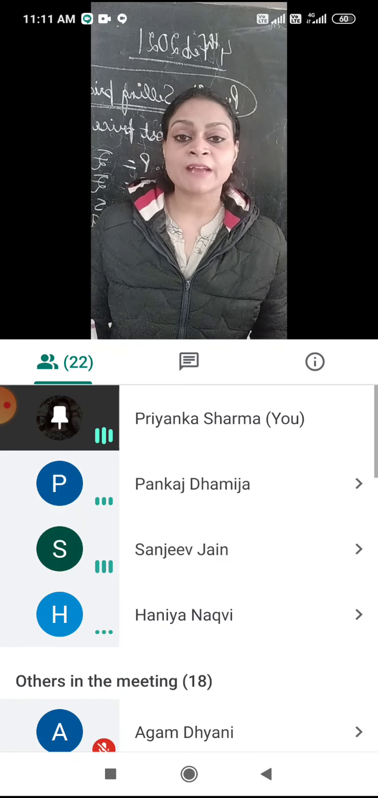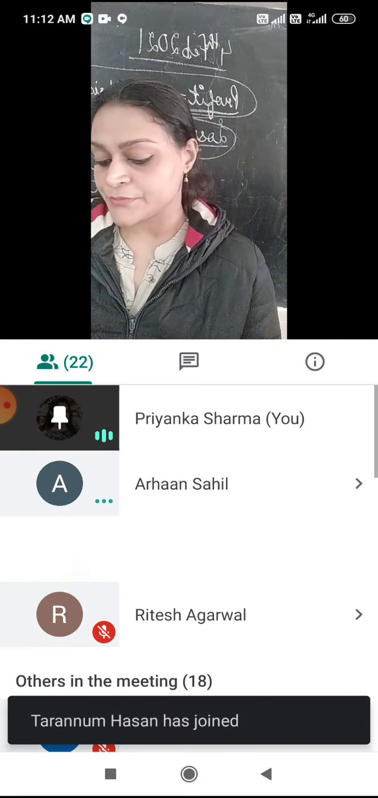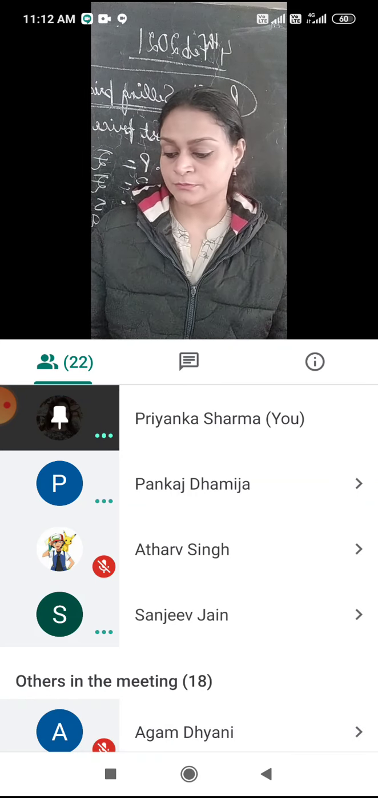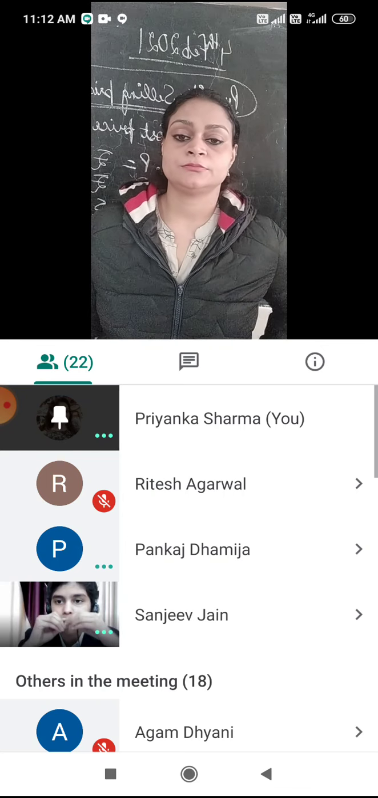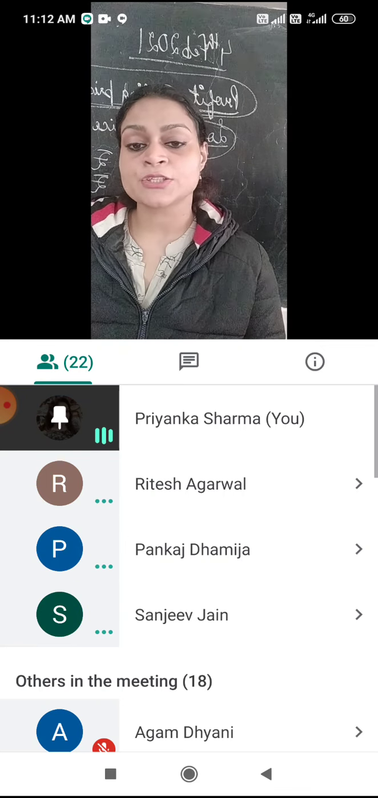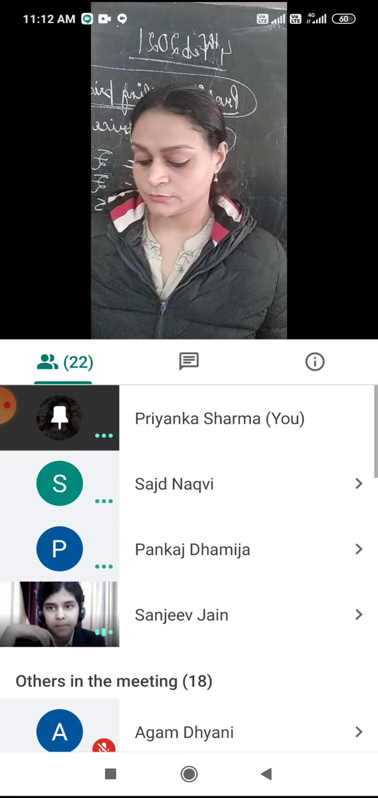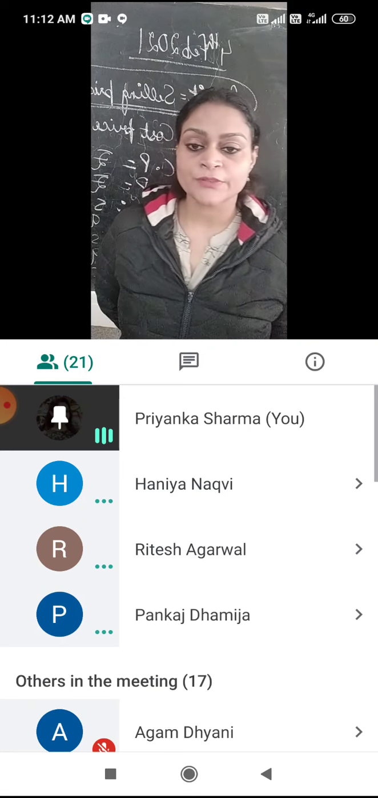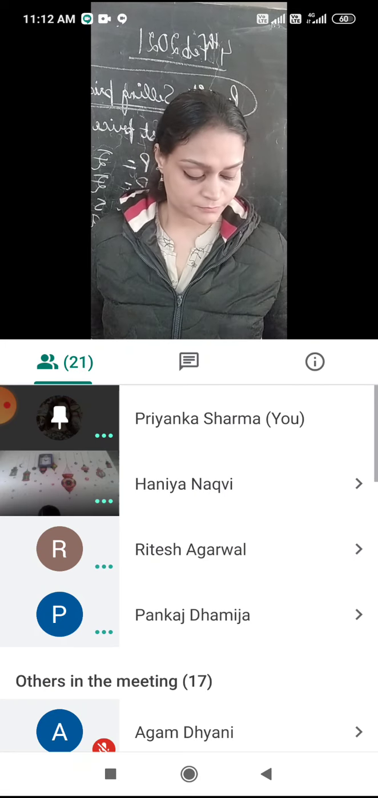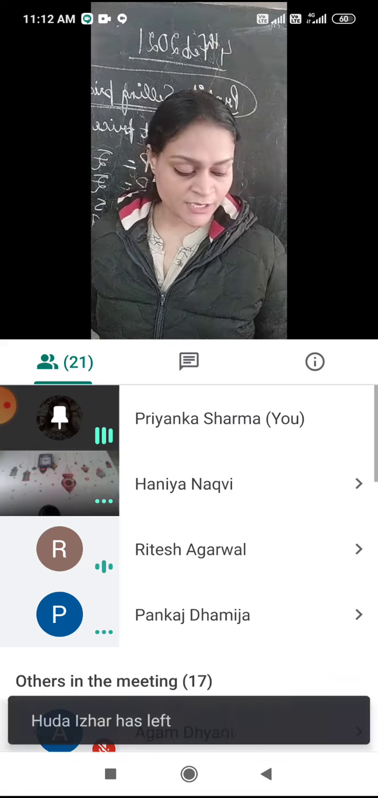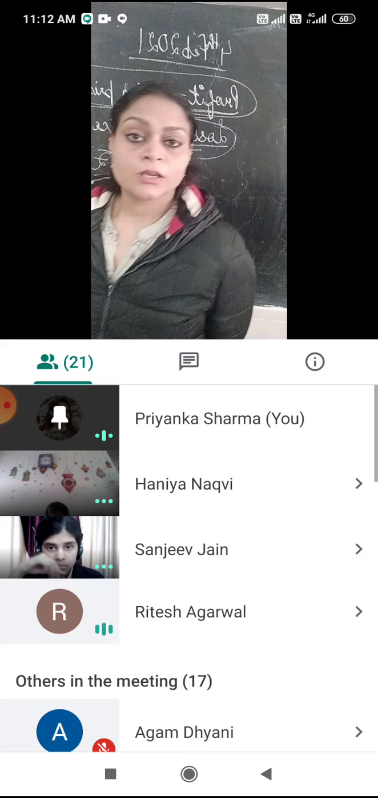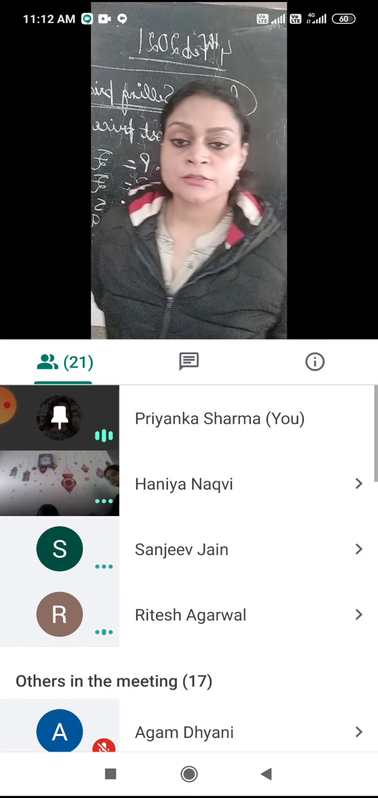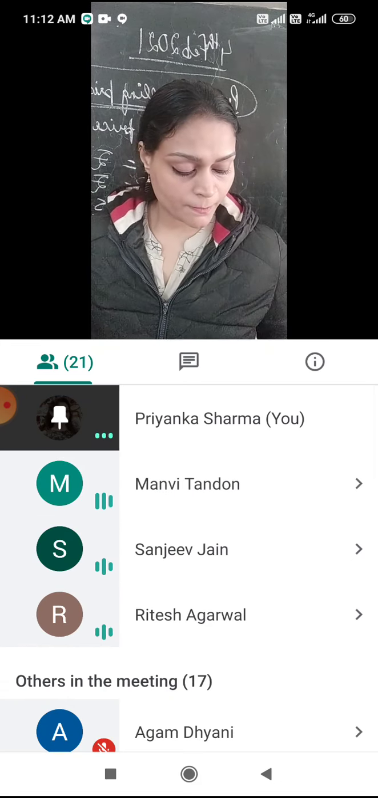Now, important diagrams from this lesson. Write the important diagrams. The solar system, the layers of the Earth, volcanic eruption. Three diagrams are important. Write fast.